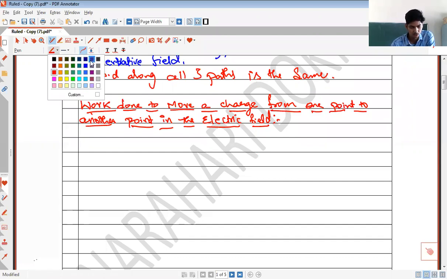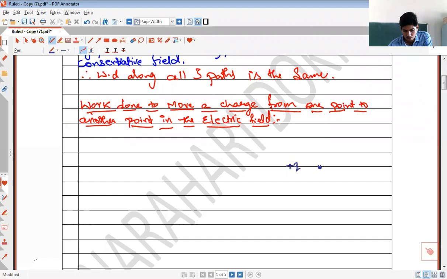Suppose we have a source charge here and I have chosen two points in the electric field produced by the source charge. A and B are the two points present in the electric field. Let us suppose the potential at point A is VA and the potential at point B is VB, right? And I have a charge Q naught present at point B. This charge Q naught is to be moved from point B to point A.